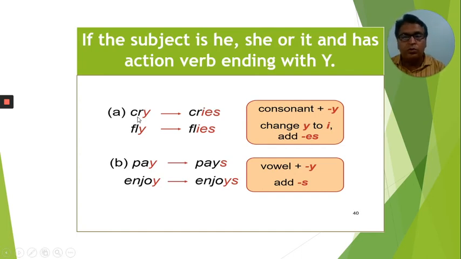So cry will become cries; the y is replaced with i and we add es to it. Fly will become flies. Pay will become pays. Here we are not adding ies. When the y is preceded by a vowel, we only add s to the main verb. So pay becomes pays, enjoy becomes enjoys.